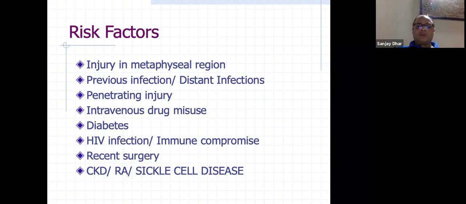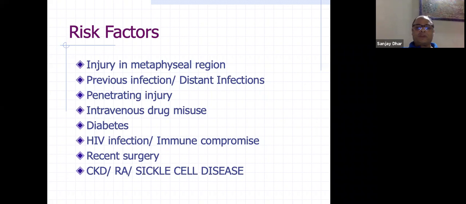Intravenous drug misuse, if you have constant intravenous drugs, one is susceptible to infections anywhere in the body, so also osteomyelitis. Diabetes mellitus is a very common cause, particularly in adults. You must have all seen toe infections and toe osteomyelitis, foot infections, and tarsal bone infections in diabetics, which is a very common entity.